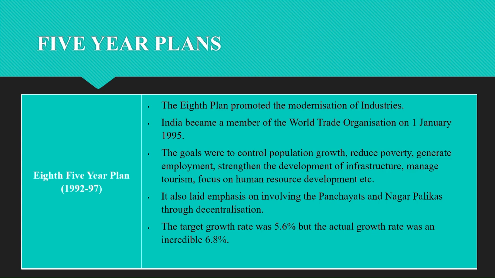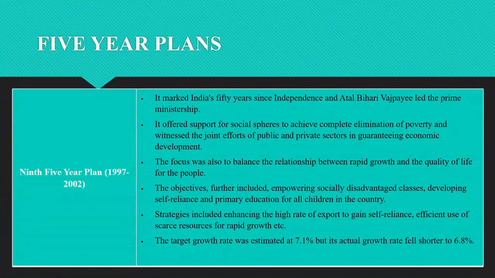Some of the main economic outcomes during the 8th plan period were rapid economic growth, high growth in agriculture and other sectors like manufacturing, and a growth in exports and imports. This plan was successful and got an annual growth rate of 6.8% against the target of 5.6%.